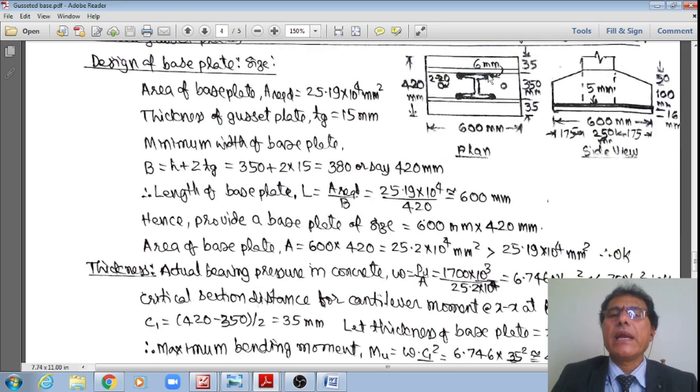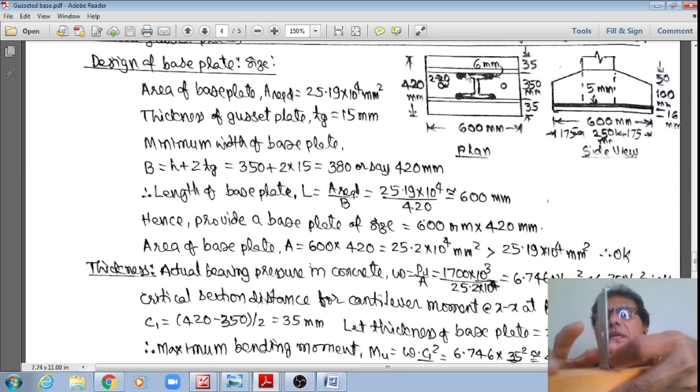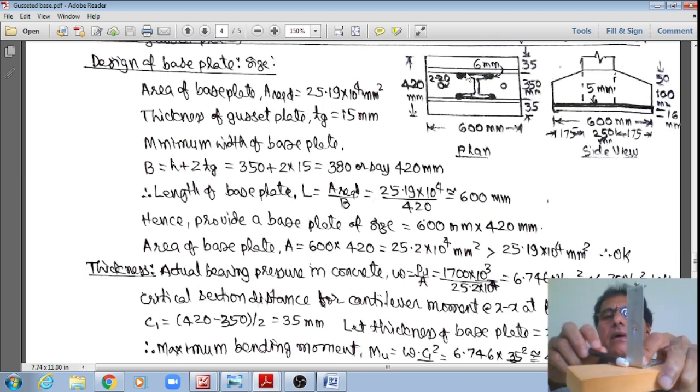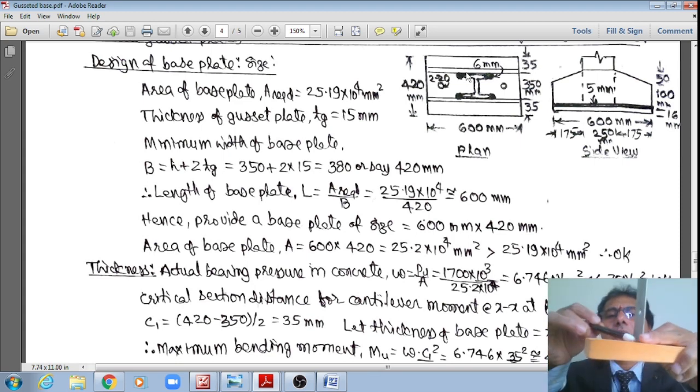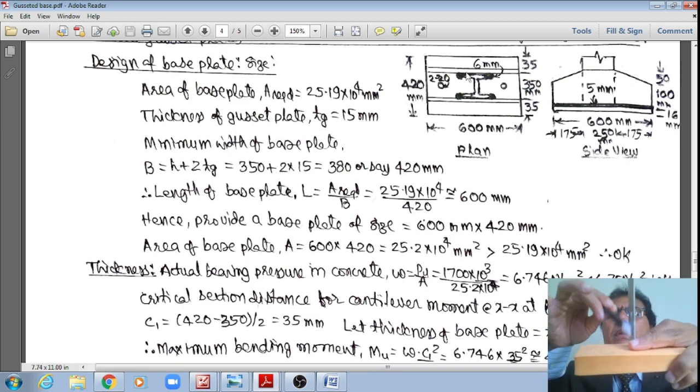These are two 35s. That is the net cantilever projection from the end of the column flange, like this, from the end of this column flange. Net cantilever projection from the end of the column flange.